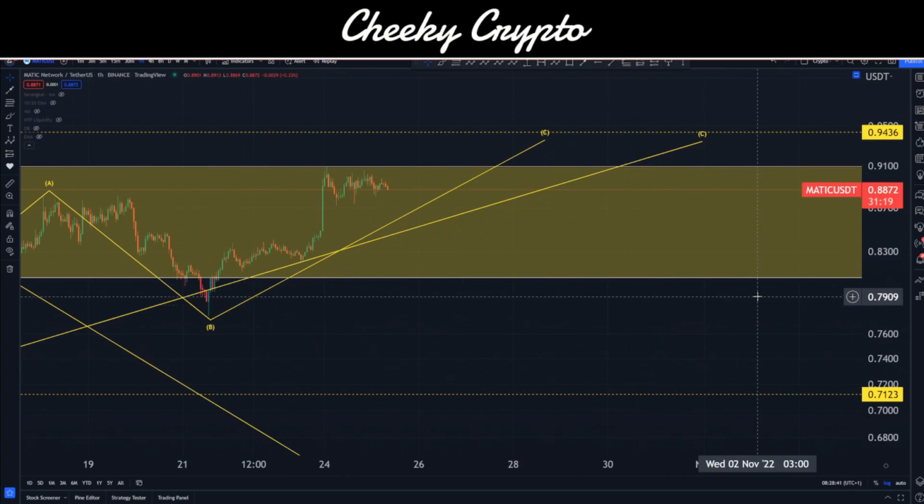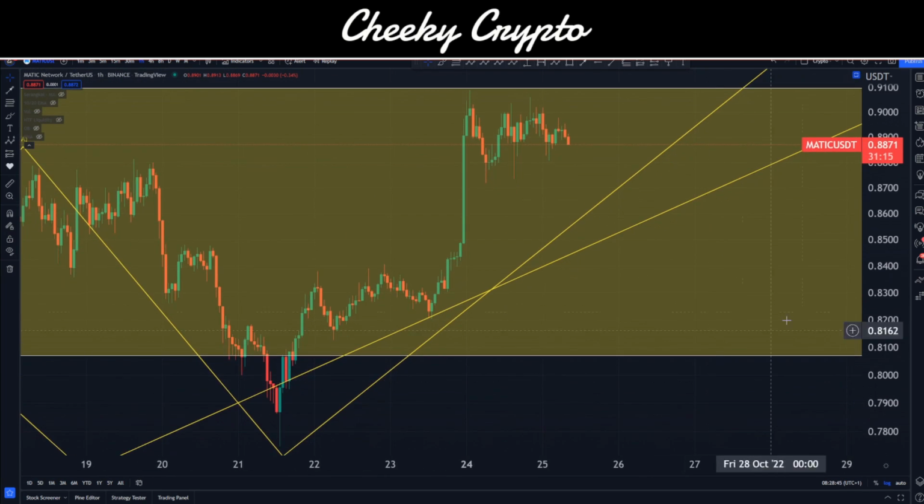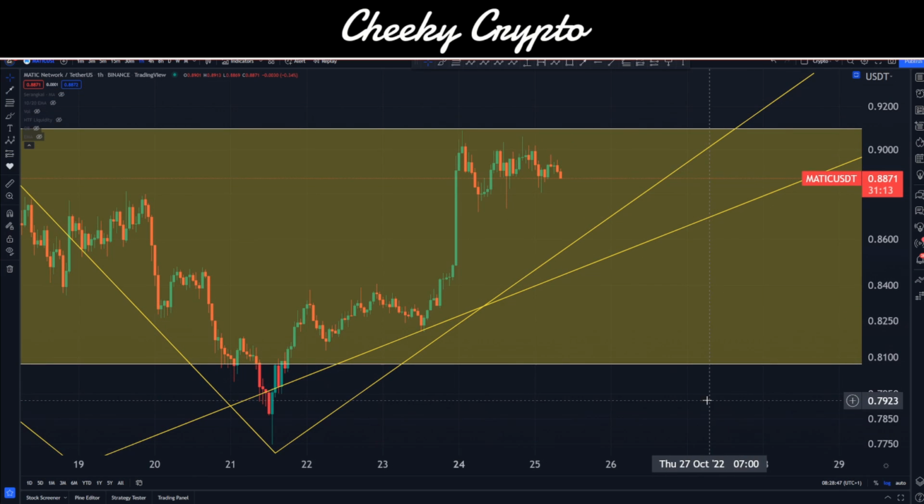So let's go ahead and drill down into this last little move just inside here, okay? So I've given you kind of the top line view. Can be confusing, I can appreciate that, but do join us down in Discord. We pretty much cover Matic every single day down there.